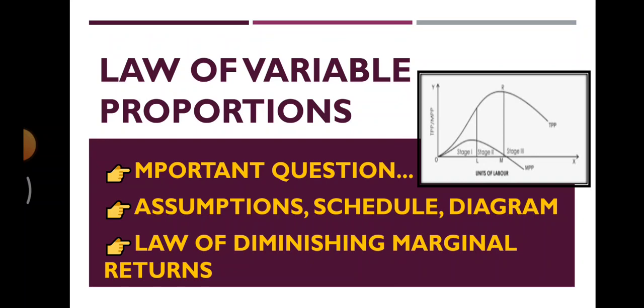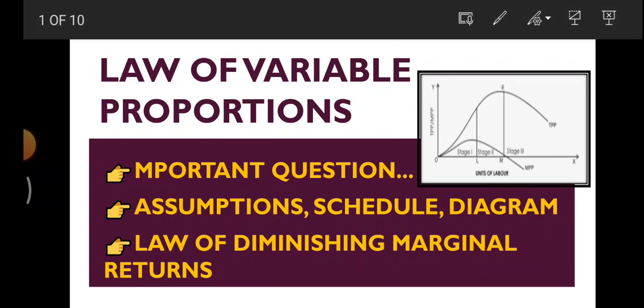So let's start. As you can see on the screen on my thumbnail page, I have added one picture which represents the diagram of the law of variable proportion, and I would like to inform you friends, the diagram of the law of proportion is also called the law of diminishing marginal returns. Later on I'm going to teach you why the law of proportion is also called the law of diminishing marginal returns.